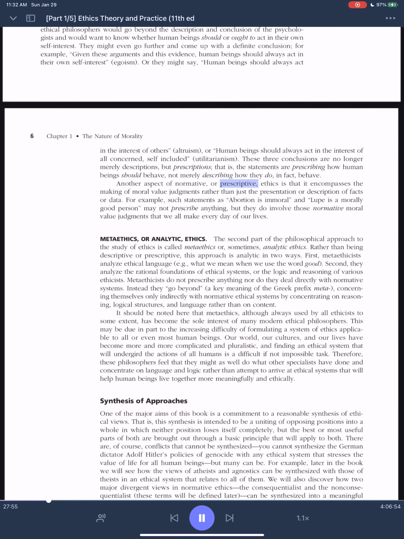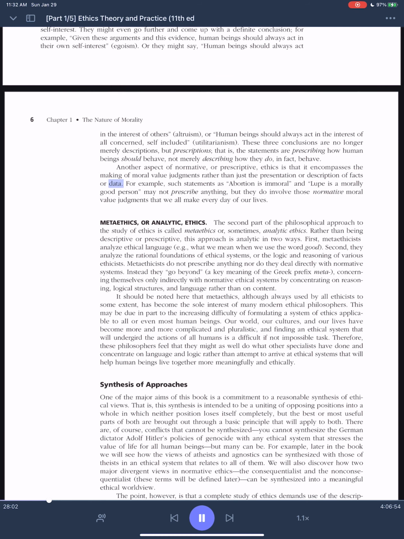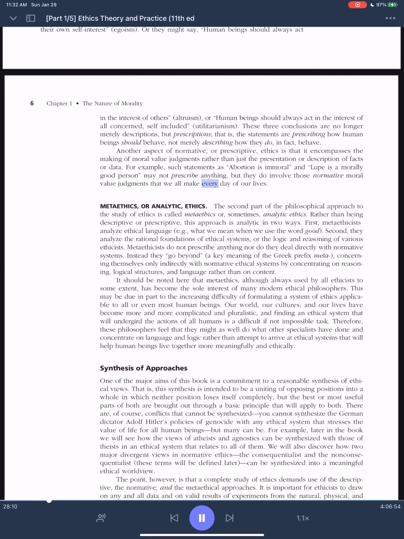Another aspect of normative, or prescriptive, ethics is that it encompasses the making of moral value judgments rather than just the presentation or description of facts or data. For example, such statements as abortion is immoral and Lupe is a morally good person may not prescribe anything, but they do involve those normative moral value judgments that we all make every day of our lives.